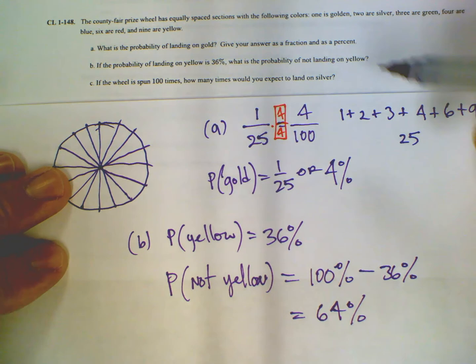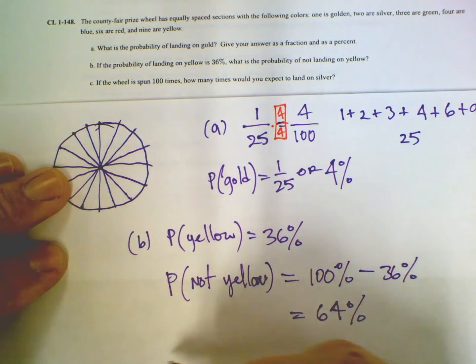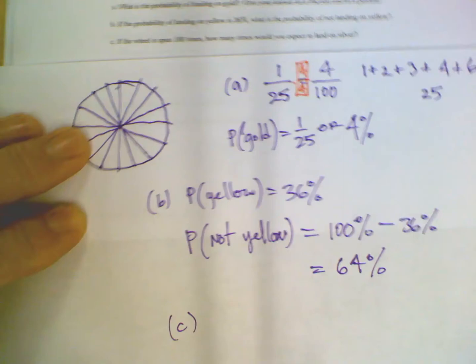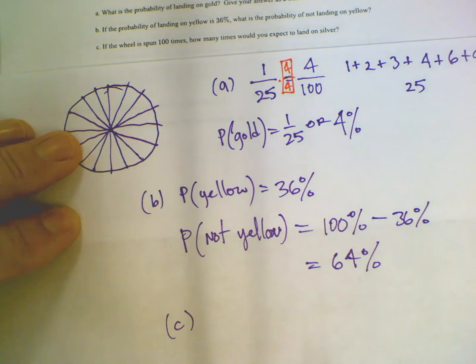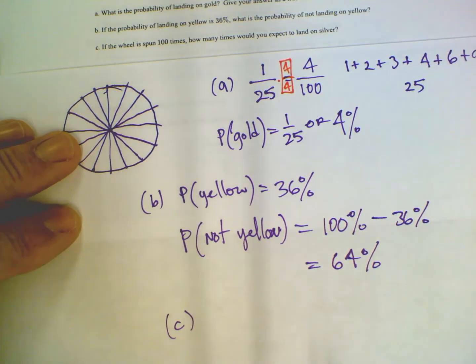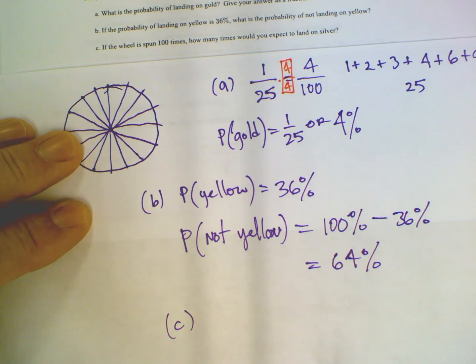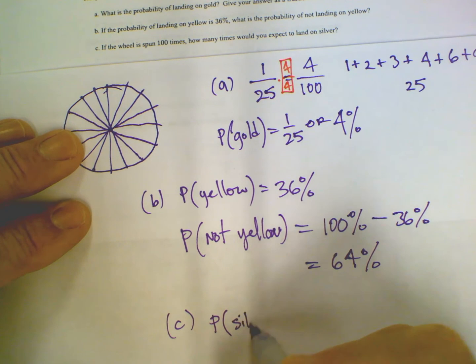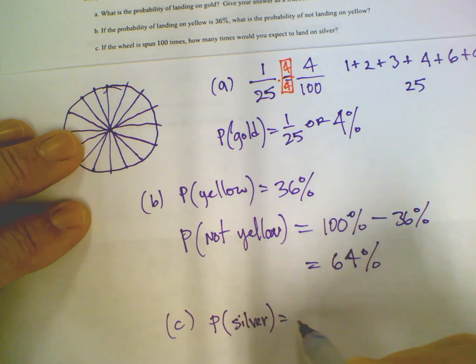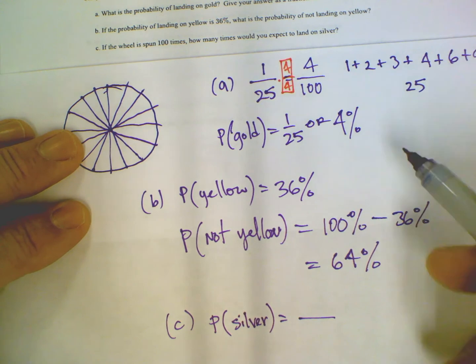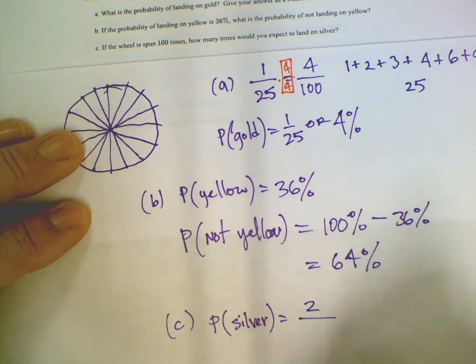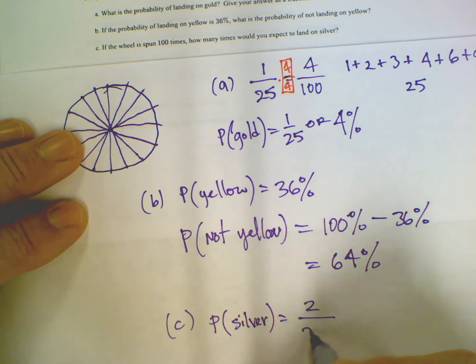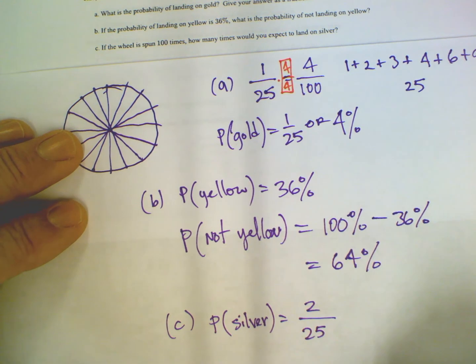Okay. Last one. C says, if the wheel is spun 100 times, how many times would you expect to land on silver? So remember, the probability of silver, there are 2 sections of silver out of the 25 sections.